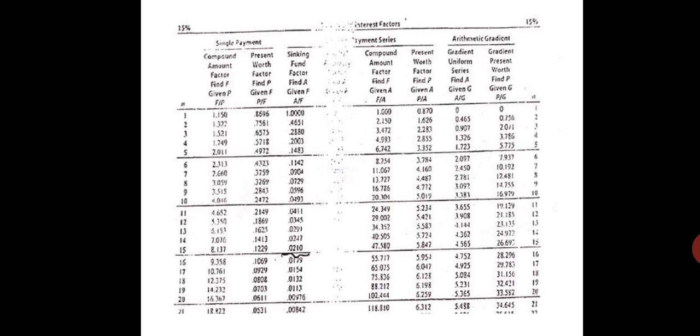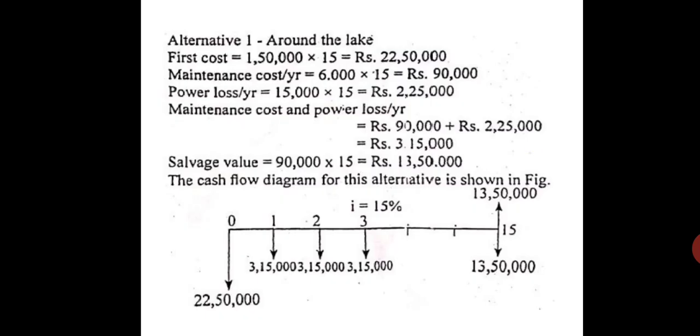So I have taken a photo of this 15% chart here. Okay. Now you can see 15% and 15 years. N is equal to 15 years. So I have put one underline, 0.0210. Okay. Now we will see what this is.